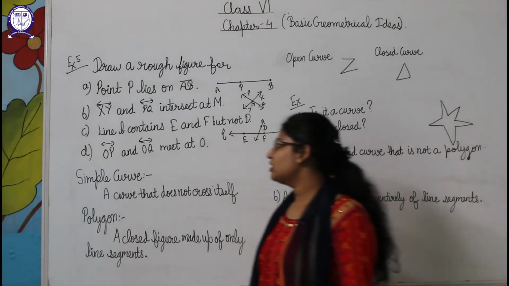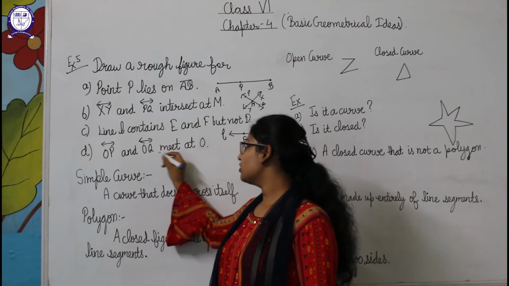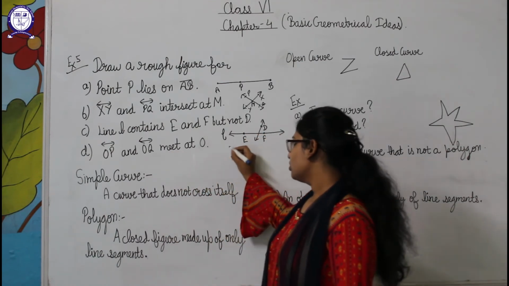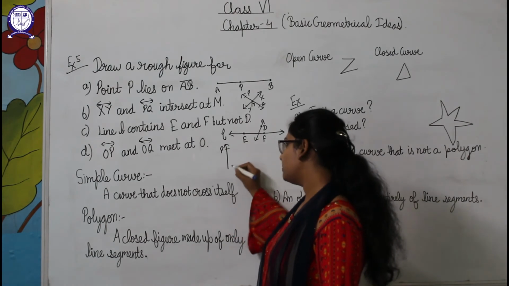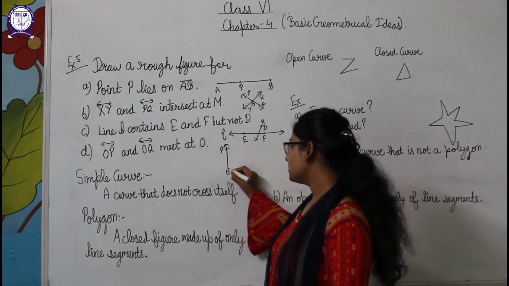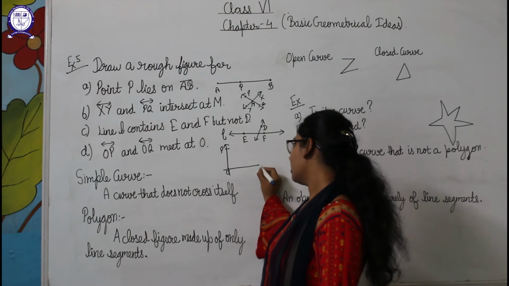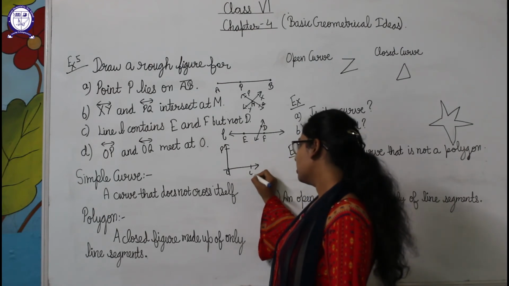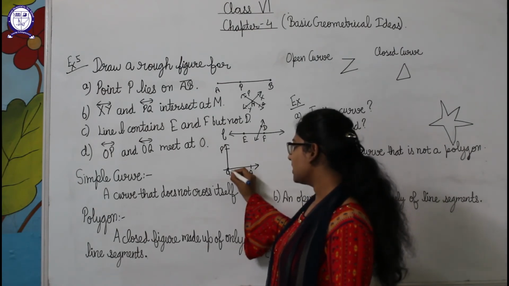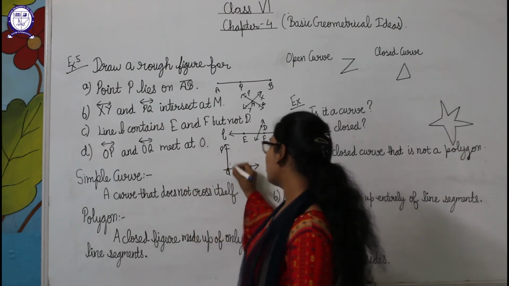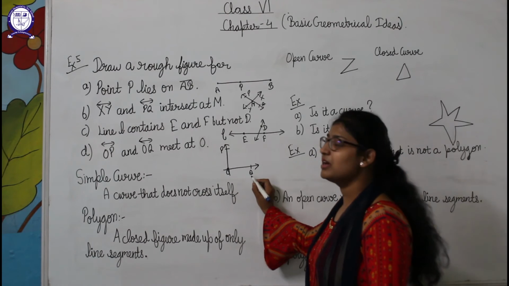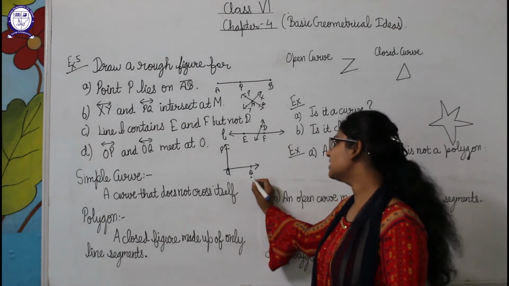Okay, now D part is OP and OQ meet at O. So students, suppose this is OP here and this is OQ here. Okay, and these both are meeting at point O. So this is the figure for our part D, where OP and OQ, we can say them are adjacent sides.